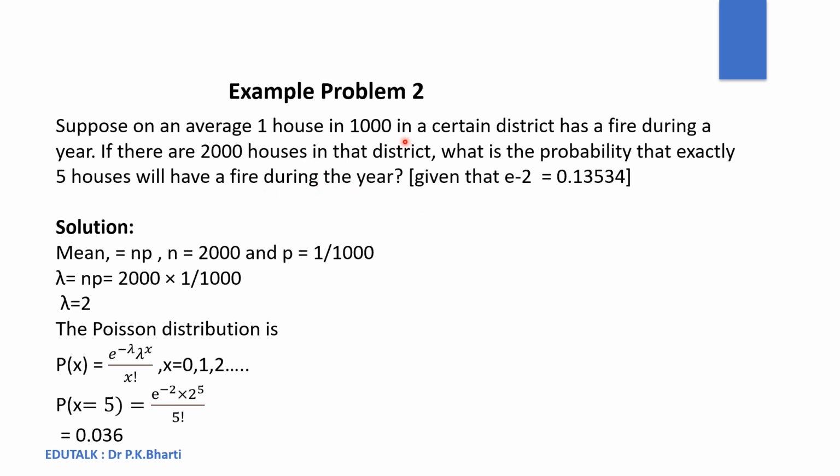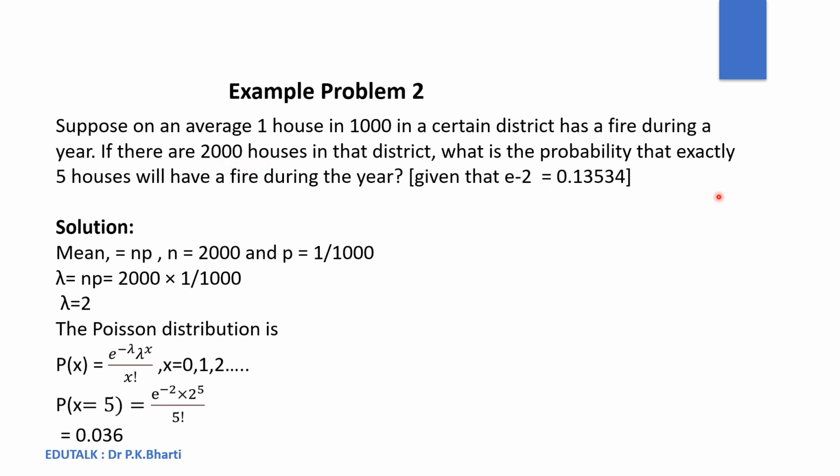So here we can see the probability that a house will have a fire during a year is 1 upon 1000, which is very small. That is, the probability of happening is very small. And there are 2000 houses, so N will be equal to 2000.